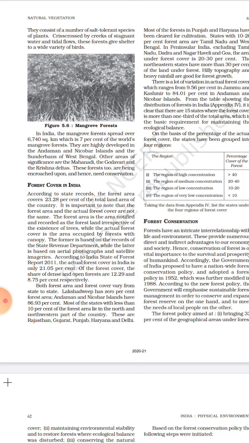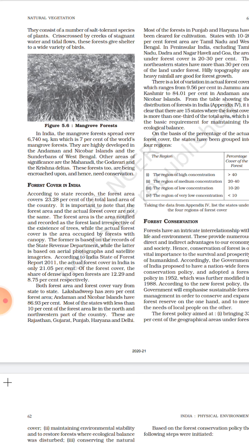In Jammu and Kashmir, forest cover area is 9.56%, whereas in Andaman Nicobar it is almost 87%, as I already told you. This table shows the different percentage cover of forest area, and with respect to that we have divided it into four categories: high, medium concentration, low concentration, very low concentration.